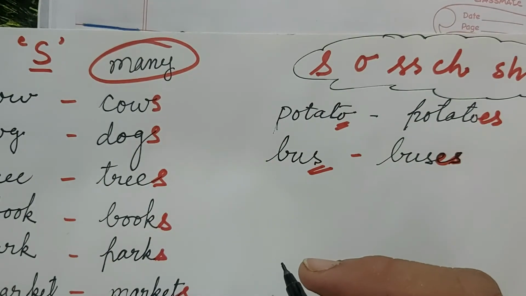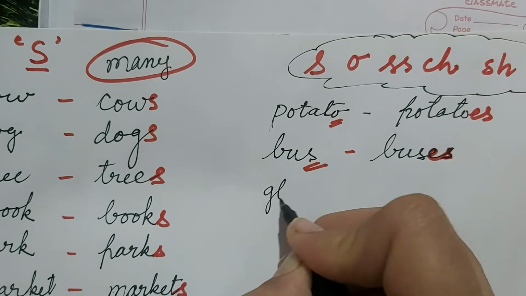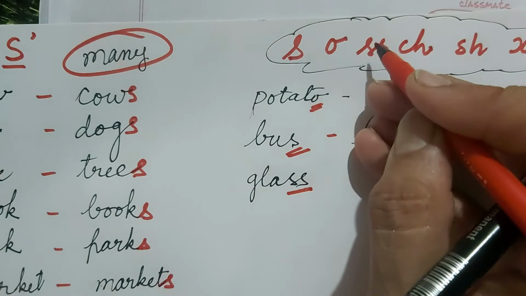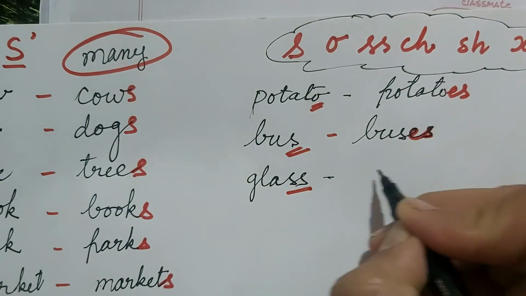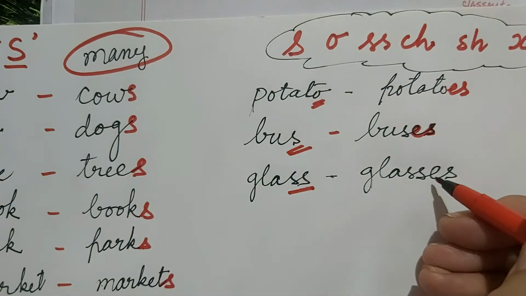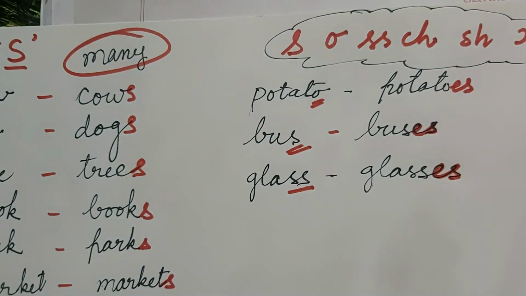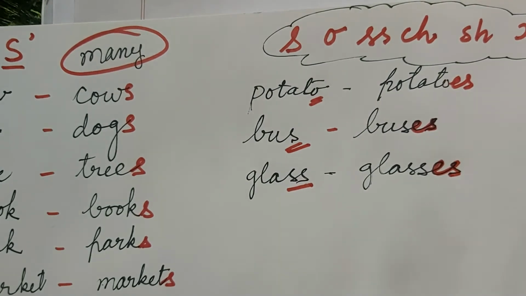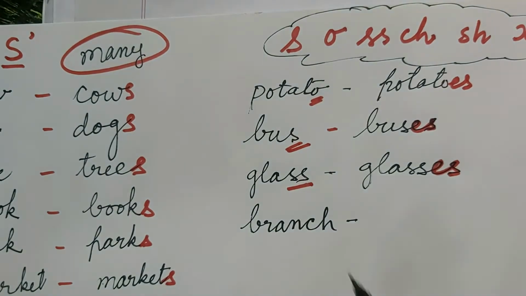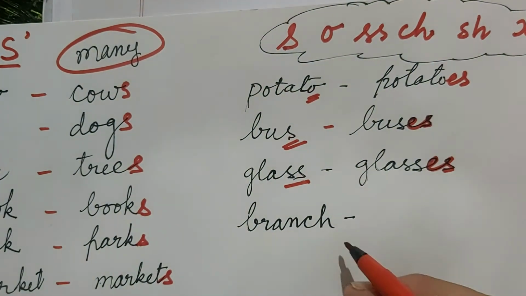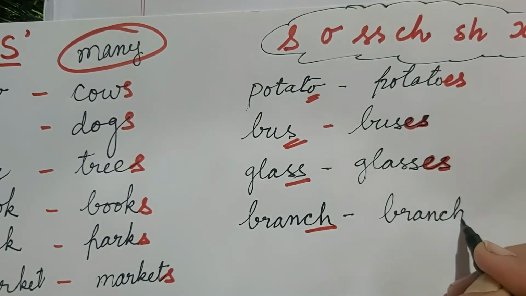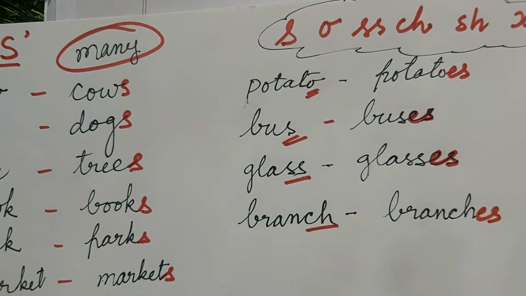If any word ends with double s, see this, glass, double s, then we add es after double s to make it plural. When any word ends with ch, branch, this is ch, then we add not s to make it plural, we will add es.